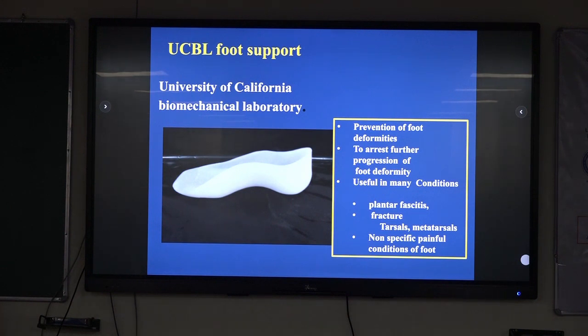It was developed at the University of California Biomechanics Lab somewhere in 1980. It is a shoe insert with 3-point pressure that helps in prevention of foot deformity. It also helps to arrest further progression if there is any deformity. It has been found to be very useful in conditions like plantar fasciitis, fracture of tarsals and metatarsals, and non-specific painful conditions of the foot.